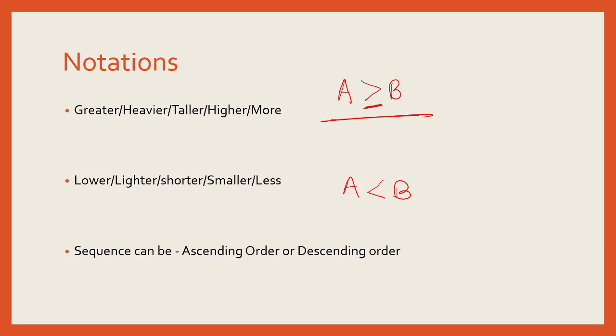So the sequence can be arranged in any manner. It could be ascending order. Ascending order means moving from the least towards the most, or from the lowest towards the highest, whereas descending is from the highest moving towards the lowest. Again, I'm sure you are all already familiar with what ascending order or descending order is, or we can also say increasing order or decreasing order.